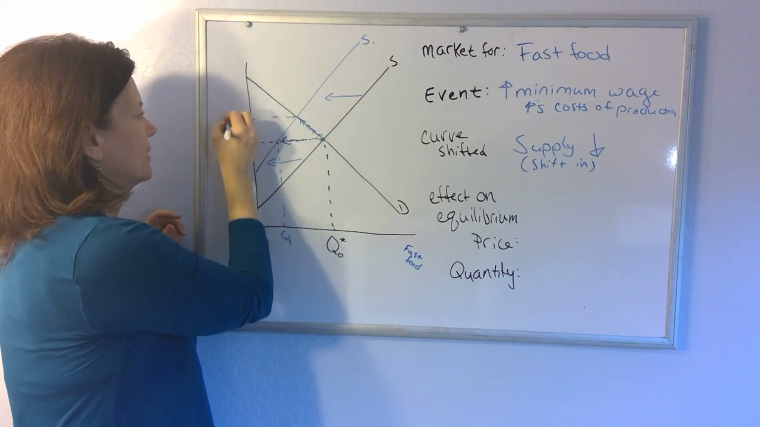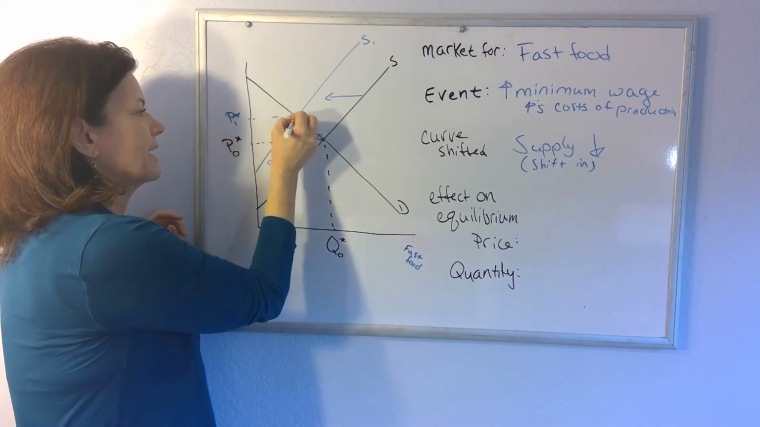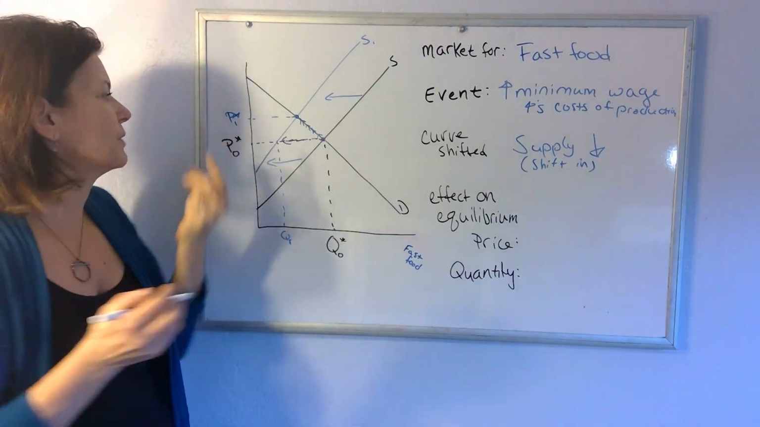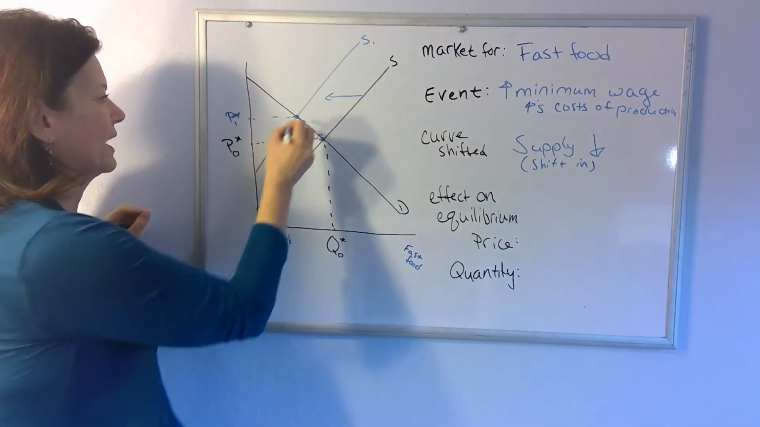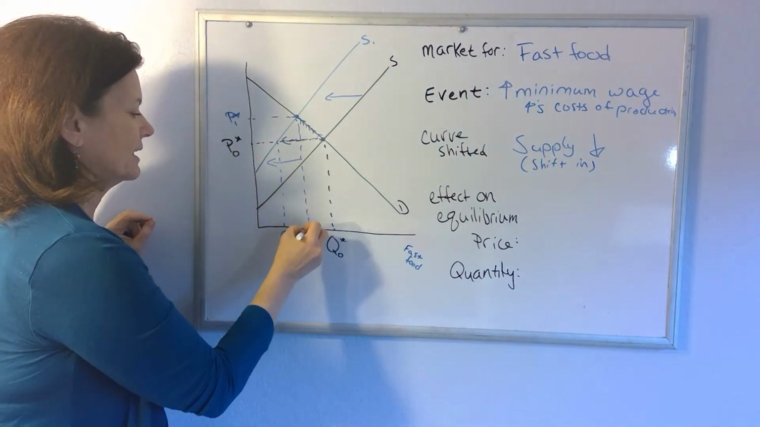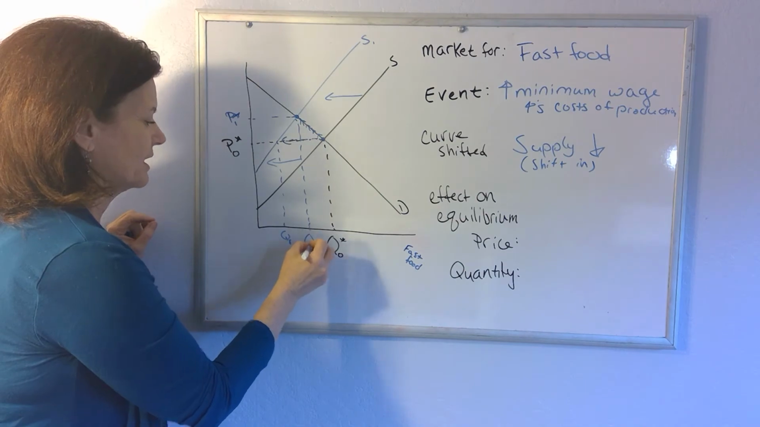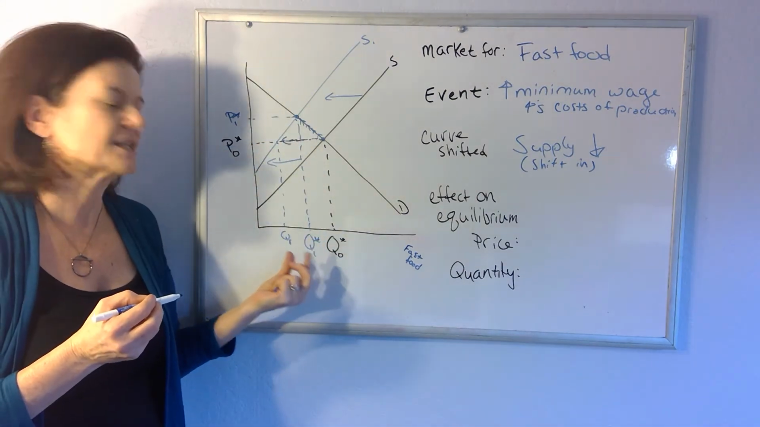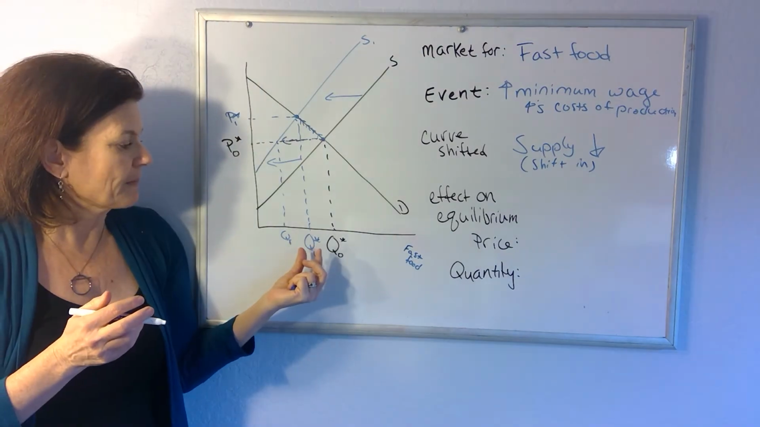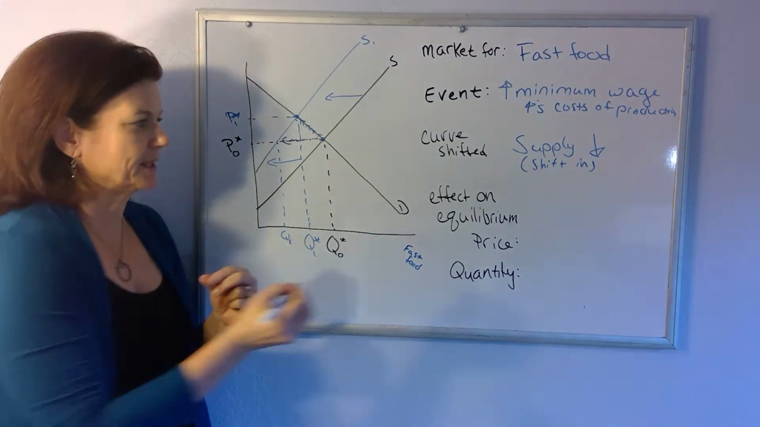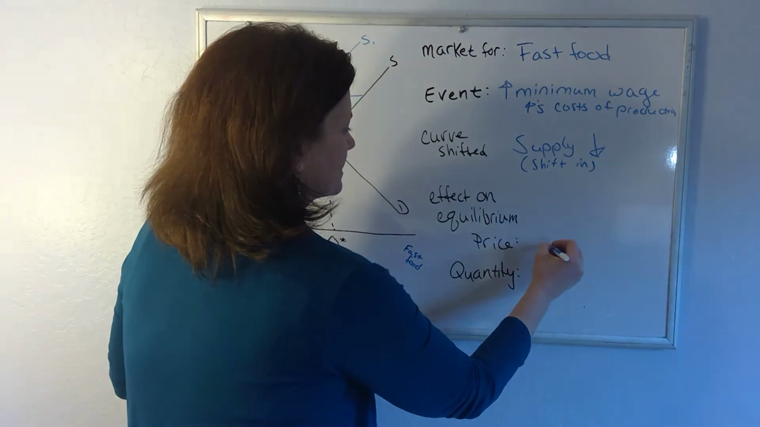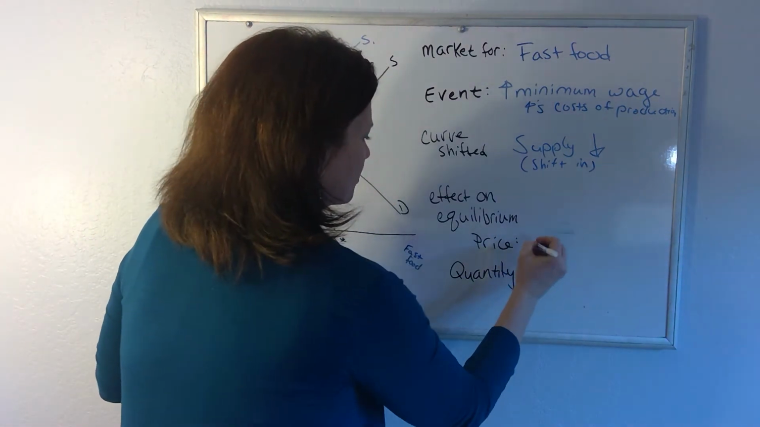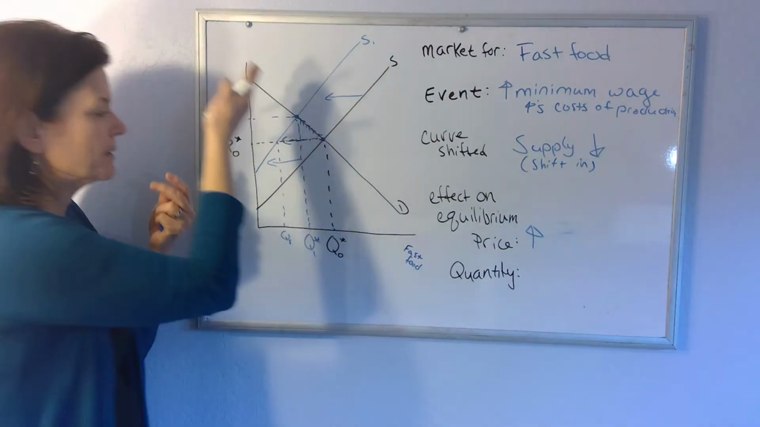So price will get bid up all the way to where that new supply curve intersects the demand curve. That is our new equilibrium price. That is the price where, given the changes in cost of production, that new P1 higher price is the price at which quantity supplied now equals quantity demanded. So the decrease in supply, the increase in the cost of production causing a decrease in supply, is going to cause price to go up.